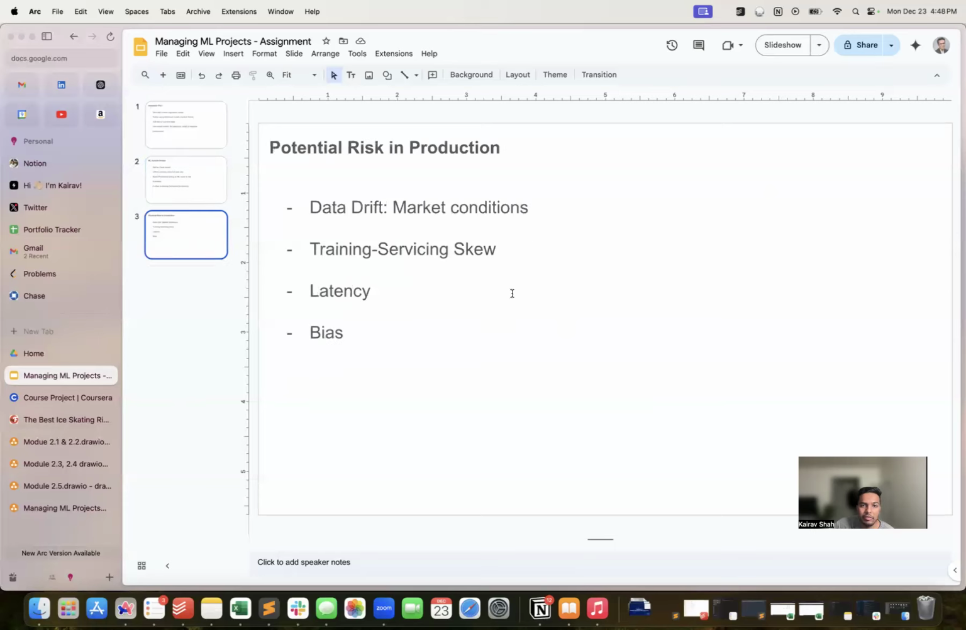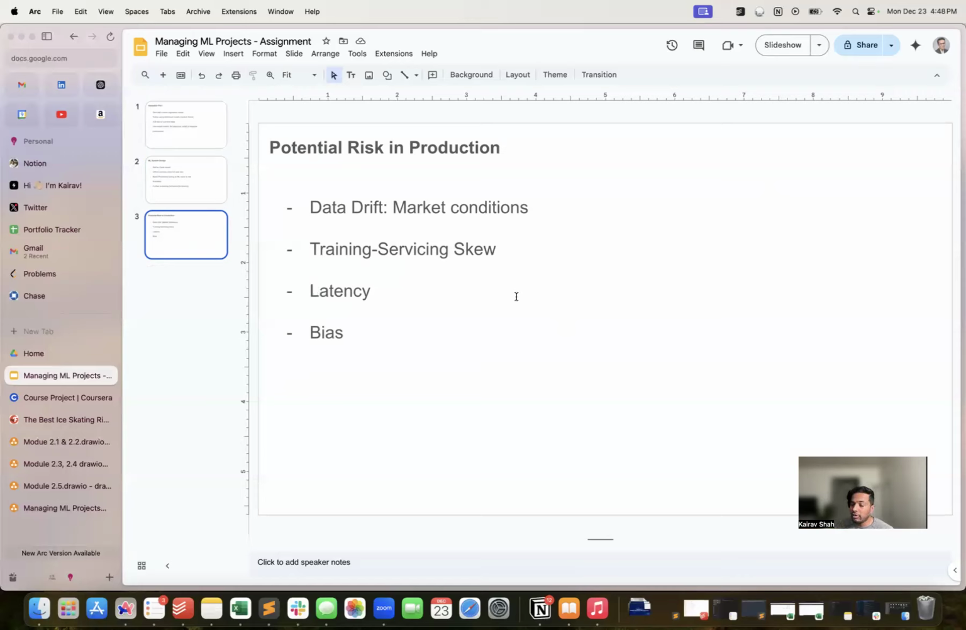Then we move to the last part, which is potential risk in production. There can be data drift. It is very important we feed the data from all sorts of sources. There can be skew, because if we feed the model with businesses only from one industry, for example, or only from one type of revenue size or size of the company, the model can get skewed.